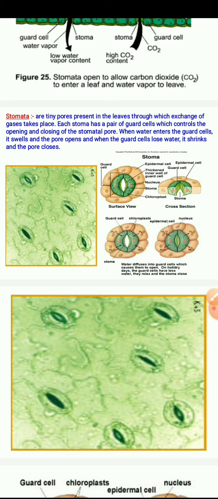When water enters the guard cell, it swells and the pore opens, and when the guard cell loses water, it shrinks and the pore closes. So the closing and opening of stomata is guarded by the guard cells, and water is the main source which controls the opening and closing of the stomata.